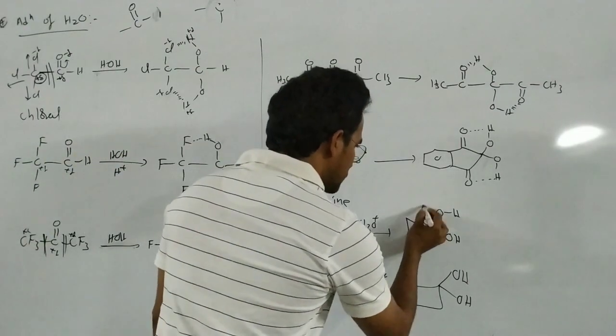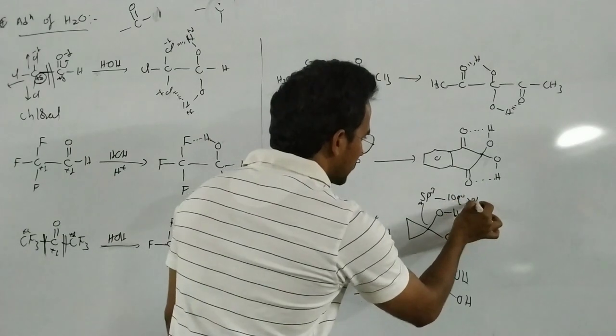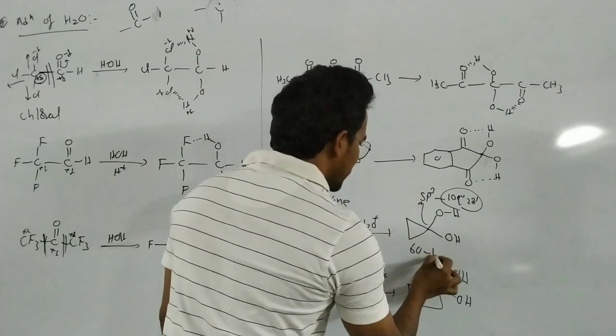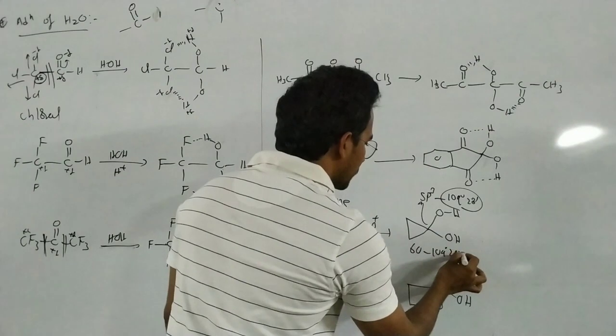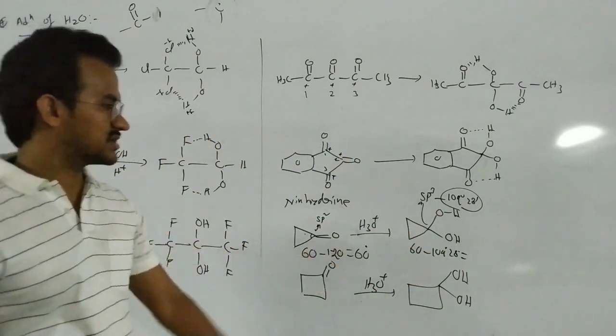In this case, this is the sp3 carbon, 109 degrees 28 minutes. So here 109 degrees 28 minutes minus 60, the difference is less, about 49 degrees. Here there is a 60 degrees difference.